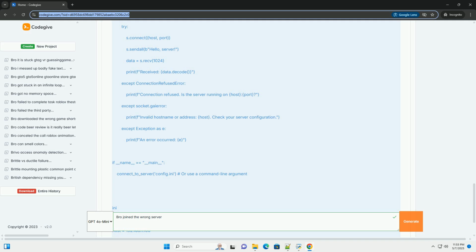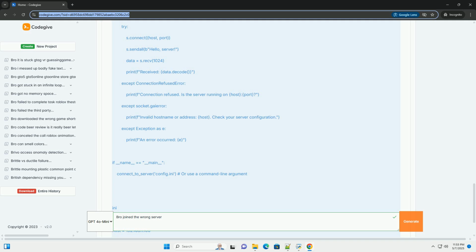The client might be configured correctly in one environment, for example development, but not in another, for example production. This is often due to hard-coded values or incorrect configuration deployment. Proxy server issues: if a proxy server is involved, the client might be incorrectly configured to use or bypass the proxy.